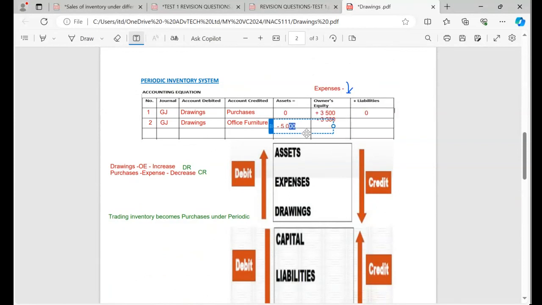Sorry, the system is a bit slow. Minus 5,000, and then I'm going to have minus 5,000 here. Can you see now? It doesn't change because this has got nothing to do with the inventory system. So the inventory system only has got something to do with inventory. If you're not talking about the inventory, it means the figures that you're going to disclose under the relevant system won't change. So this one will not change at all, as you can see, like what I did here. Okay, so make sure that you know how to do that. So this is how you were supposed to approach the question, and good luck for everything, guys.